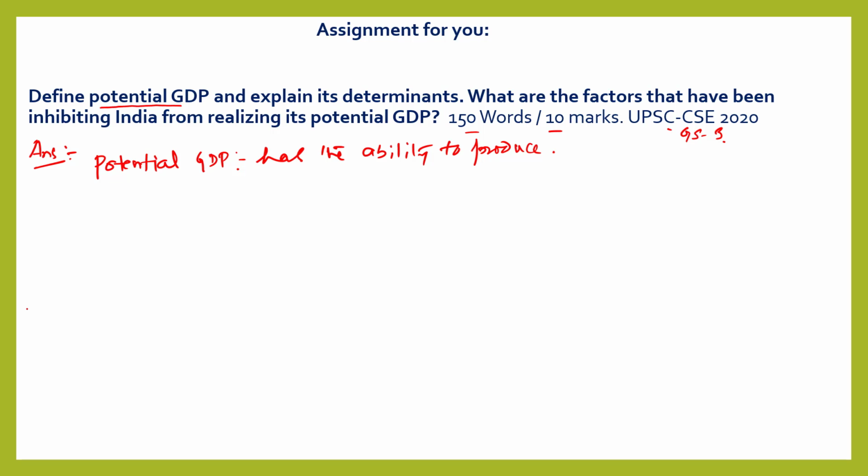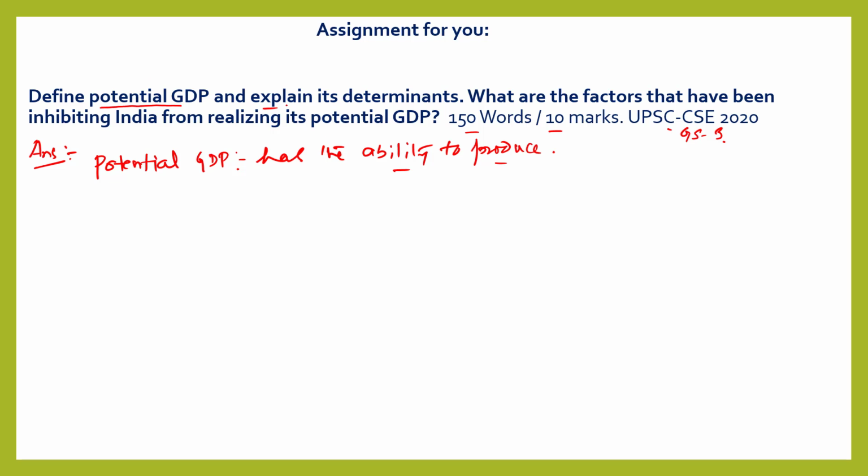It means this level of GDP can be reached, but because of some factors, this level of GDP is not reached yet. If we use all the factors of creating GDP efficiently, then perhaps we can reach this potential GDP. Potential GDP is the GDP which an economy has the ability to produce.